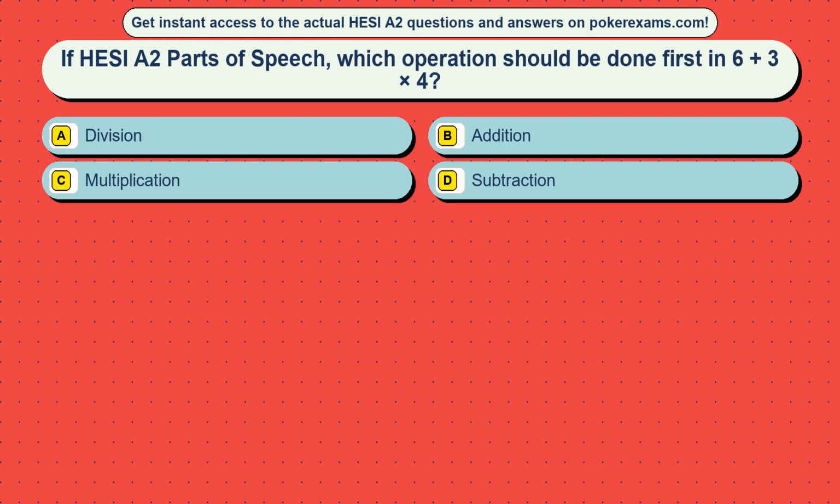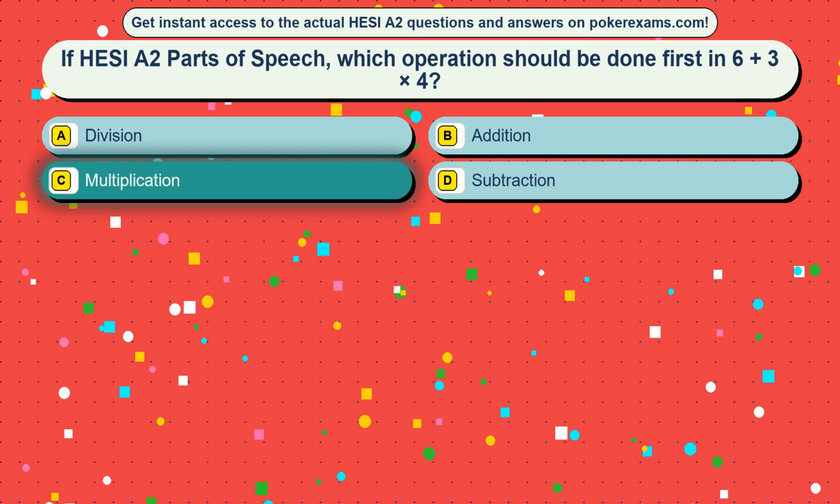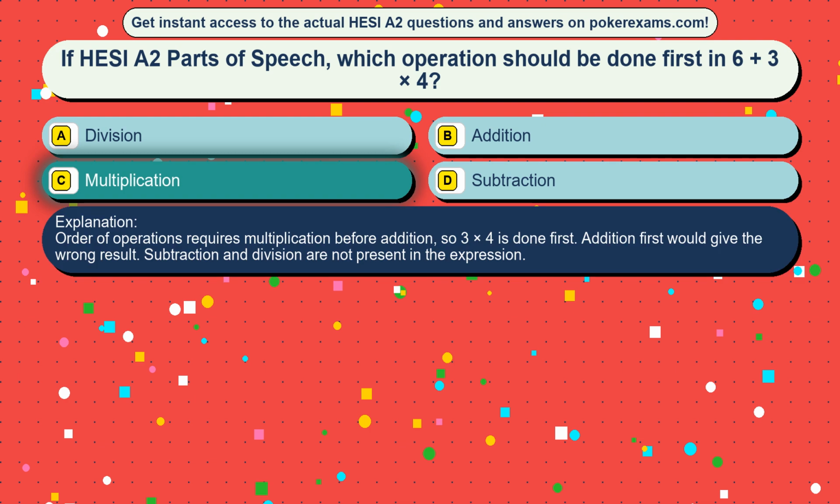Question 20. If HESI are two parts of speech, which operation should be done first in 6 plus 3 times 4? Option A, division. Option B, addition. Option C, multiplication. Option D, subtraction. The correct answer is option C, multiplication. Order of operations requires multiplication before addition, so 3 times 4 is done first. Addition first would give the wrong result. Subtraction and division are not present in the expression.